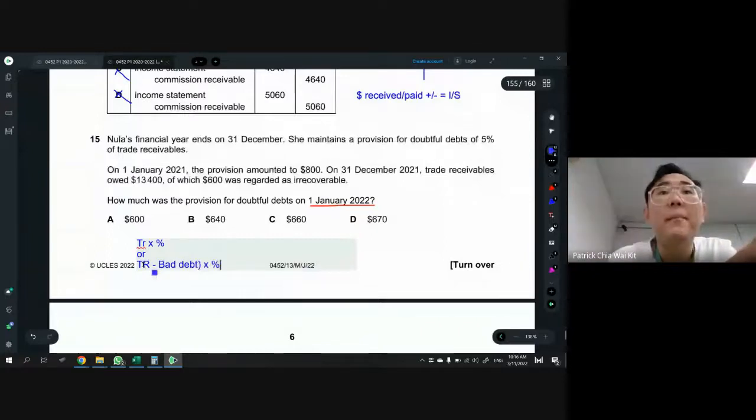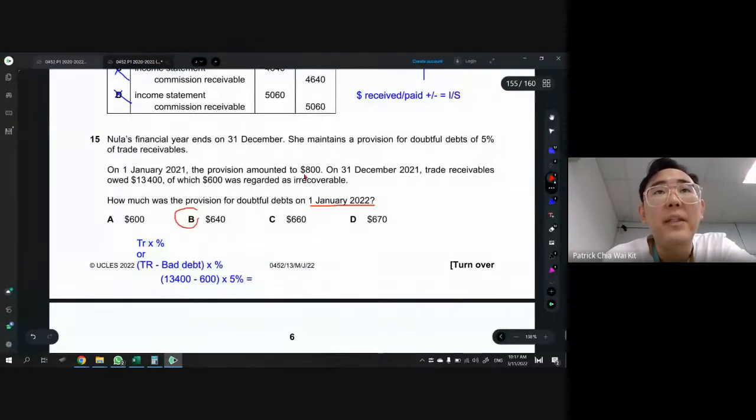Let's take the year end, because they're asking for our PFDD for year end, right? Which is next year. Just take the year end only. So TR 13400 minus the bad debt 600, and you times with the percentage, 5%, and then you get the answer. So in this case it is 13400 minus 600, and then times 5%, you get 640. So 640 is the answer. There is a piece of useless information there, which is the starting provision amounted to 800. That is the starting value, right?